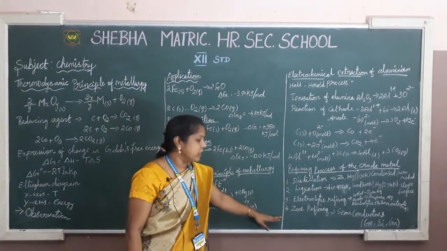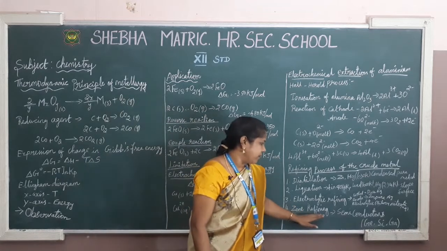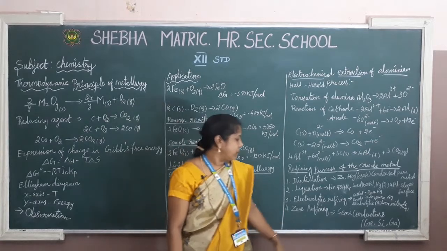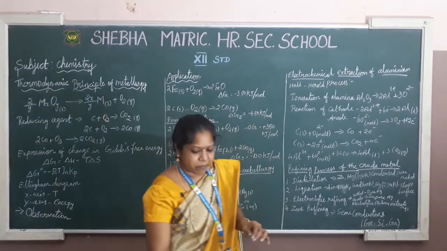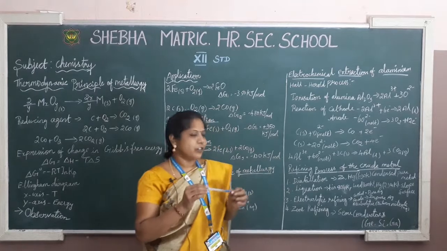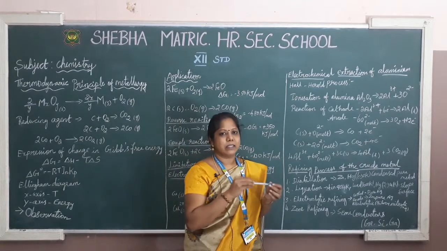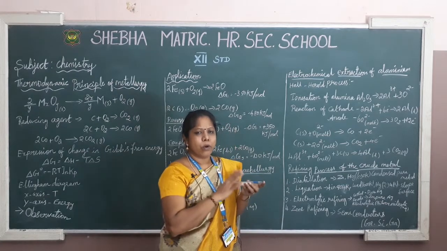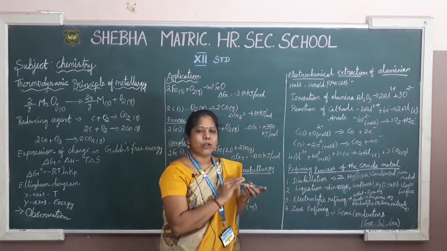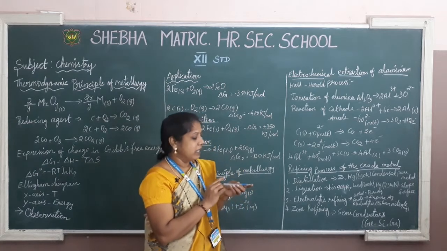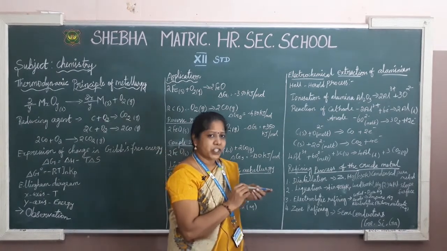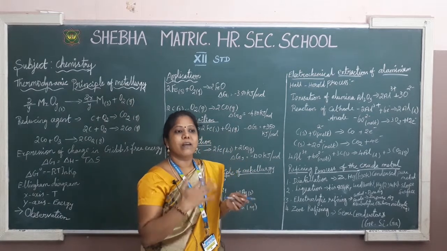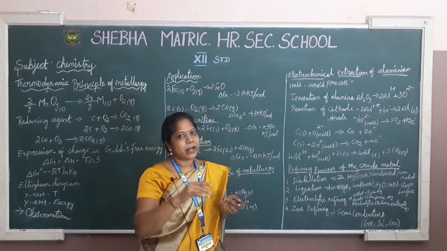And another one is the zone refining method. It is a little bit interesting method. Assume this is one kind of metal that looks like a rod. This rod has so many compounds like oxides or silicates or sulfides. This is called a heterogeneous mixture. Why do I call it a heterogeneous mixture? Because in a heterogeneous mixture the composition and dissolution will not be proper.